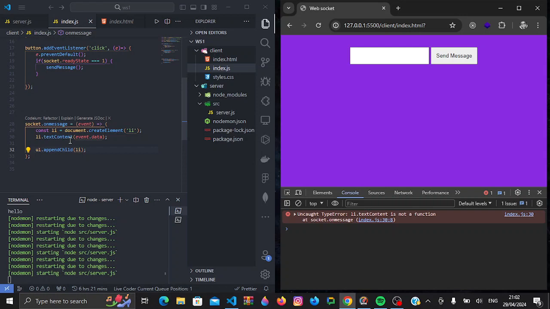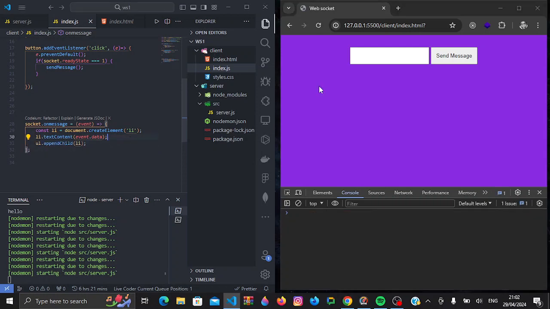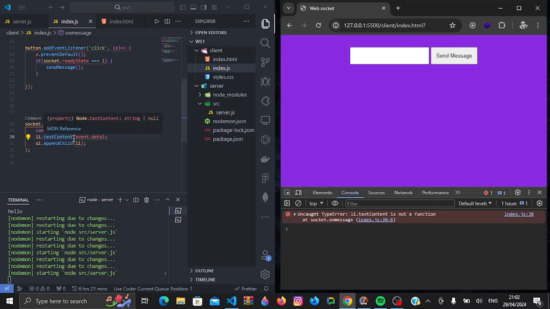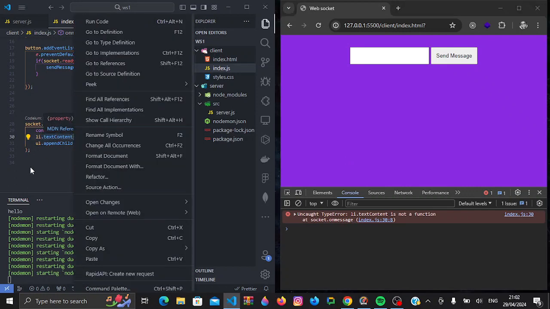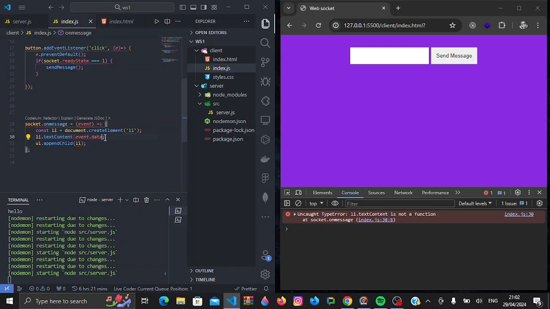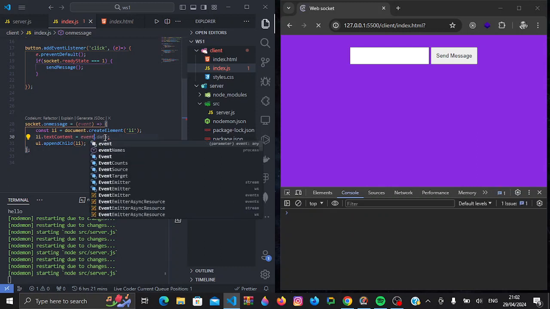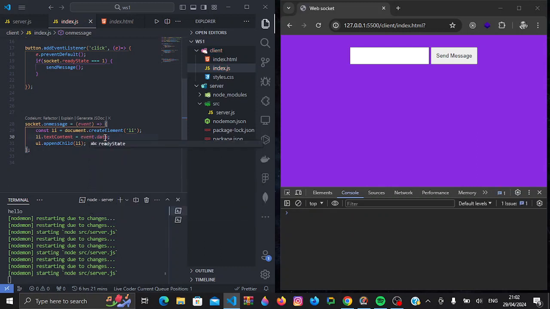Oh, okay. This is not a function. Let's try that one more time. Oh, I've seen what I've done. I was actually supposed to do this. Don't know what I was thinking. But then this should work now. So if I come here and do hello, yeah, you see it's appended down here.